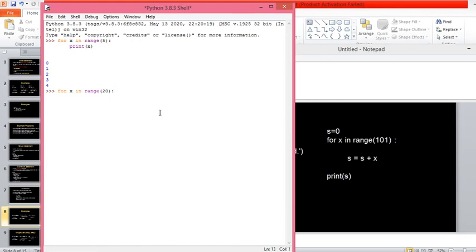Then colon, print of x, right? Then press enter. So now it runs up to 20, that is 0 to 19. Is this simple syntax?